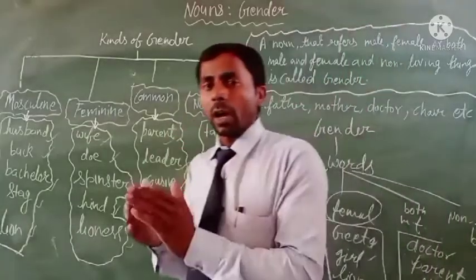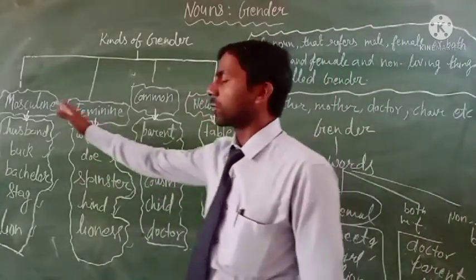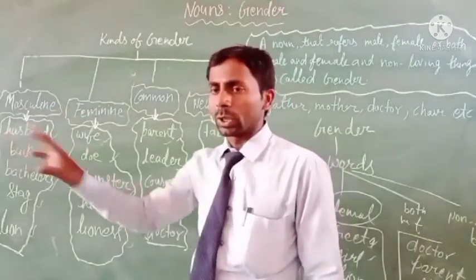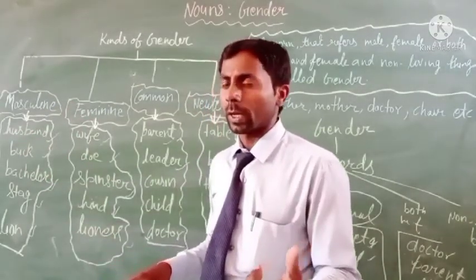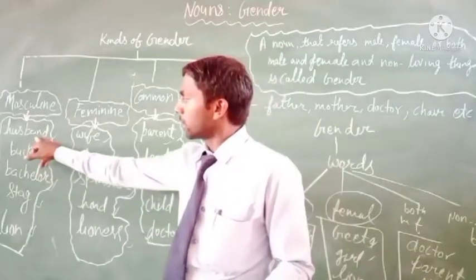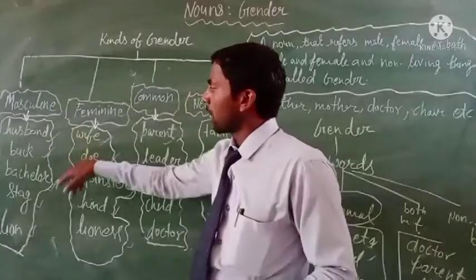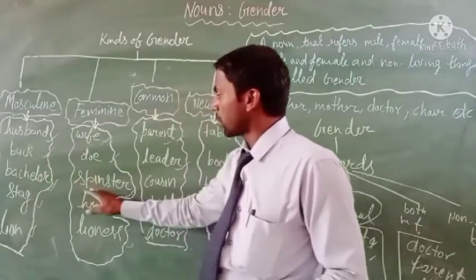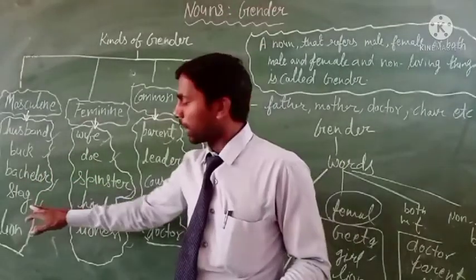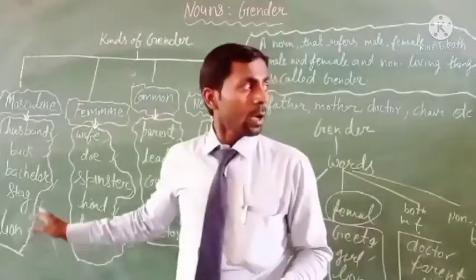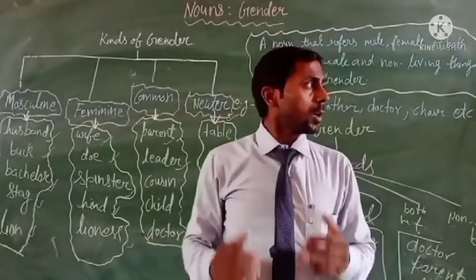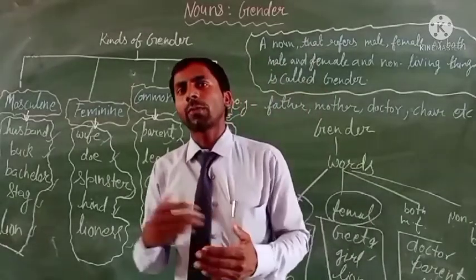And we can also change the masculine gender into the feminine gender by using the opposite rule. You know about the opposite word? Husband, the opposite word is wife. Bachelor, the opposite word is spinster, and stag, the opposite word is hind. Clear? All these words are opposite words, so we can change the masculine gender into the feminine gender.